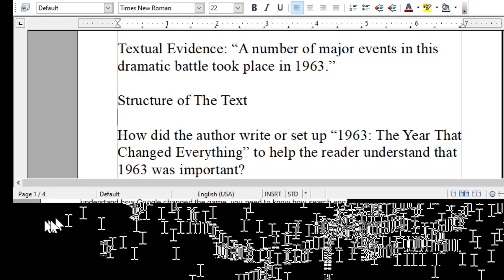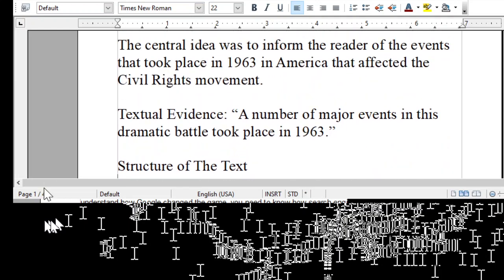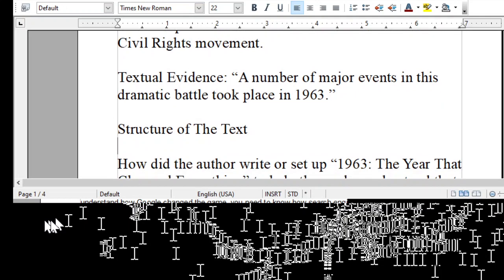Most of you did really well on structure of the text. Now for central idea, most of you identified the central idea, but you did not identify the correct piece of textual evidence. But on the structure of the text assignment, most of you did very well.